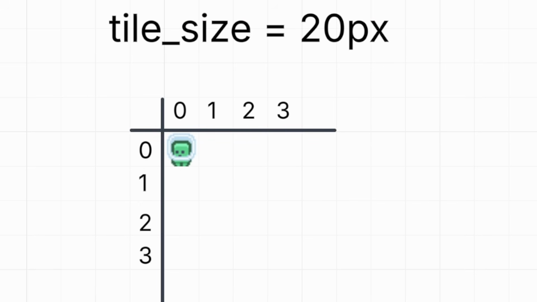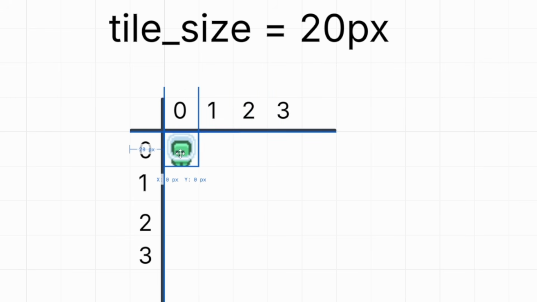I just want to go into a little more detail quickly about what I mean by discrete movement and what we might have to do to get our grid to work properly. Have a look at this little guy. This is sort of like the guy we're going to use. And he is, at least in this example, 20 pixels big. In our game, I think he's 18. But if you look at the world here, you have a 4x4 world where you can be on any of these particular squares.